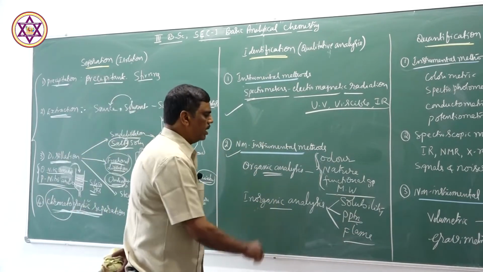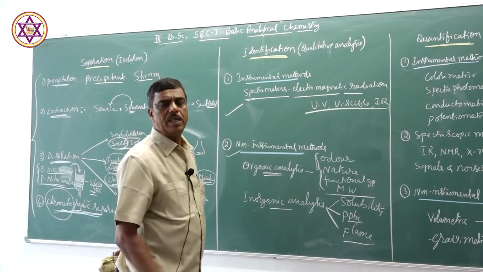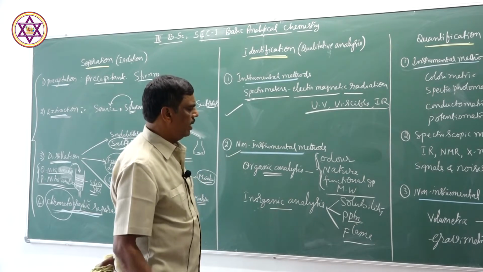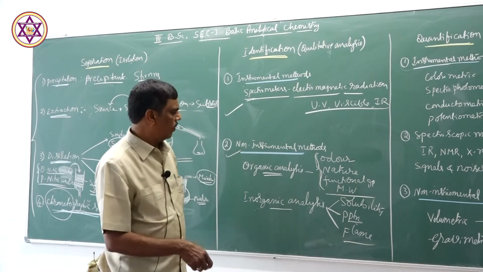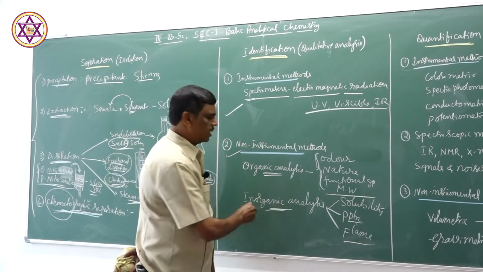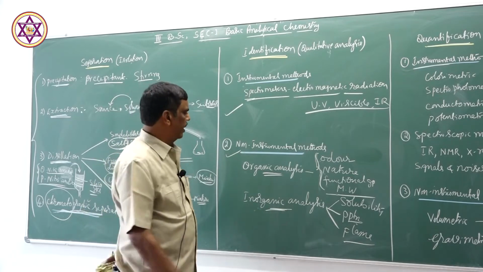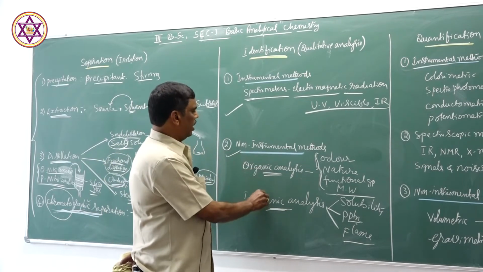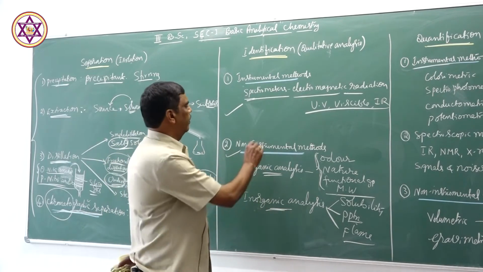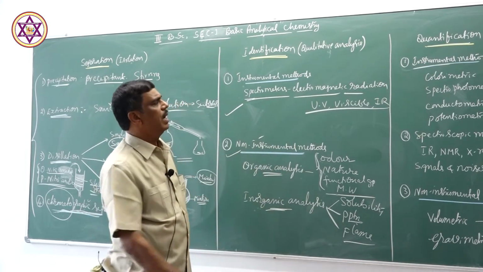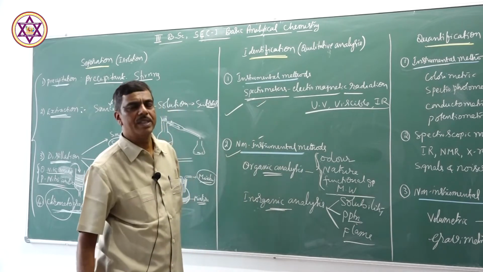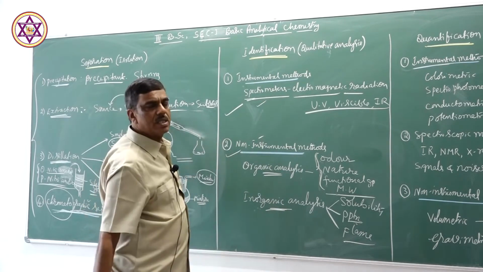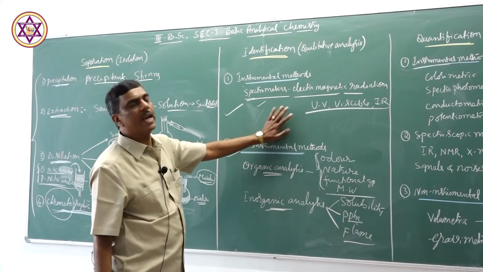The substance is heated in a colorless flame, it imparts a characteristic color to the flame, and thus the inorganic substance is identified. So, whether organic or inorganic, it can be identified by non-instrumental methods, and more accurately by instrumental methods. Therefore, the substance is separated and characterized.